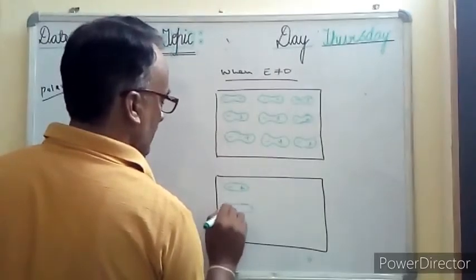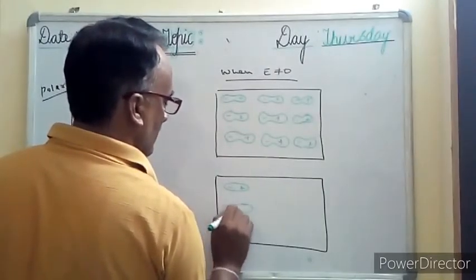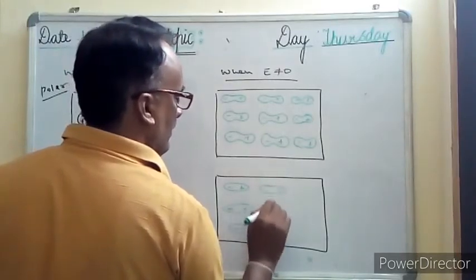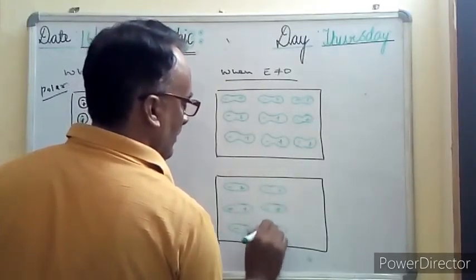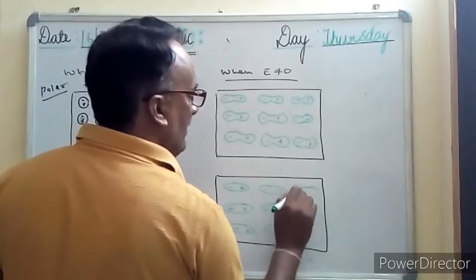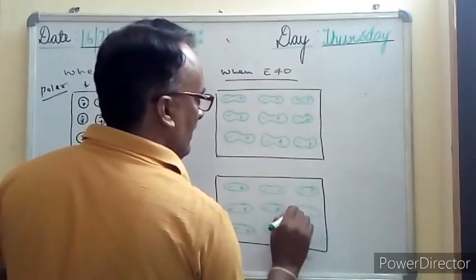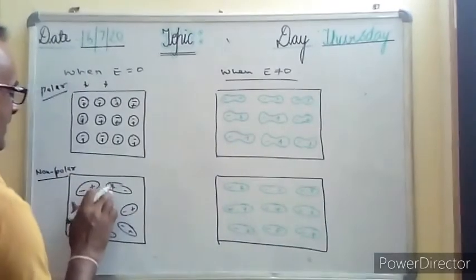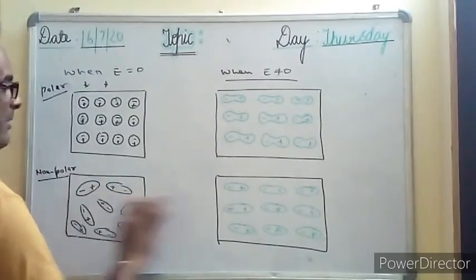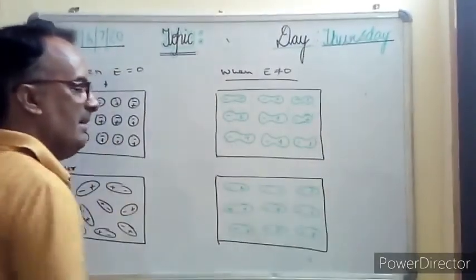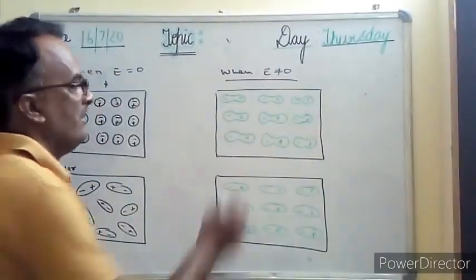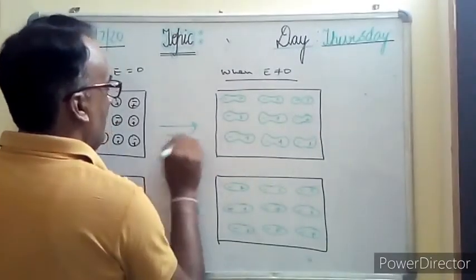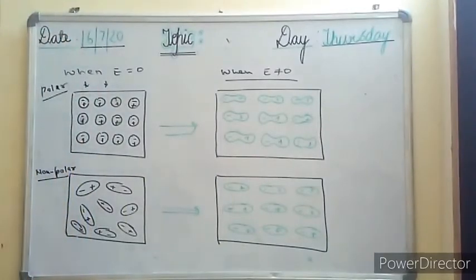Okay, it looks like this. Means the orientation will now be symmetrical. Before that, when there is no electric field, it is not in a symmetric way. Somewhere it is positive, negative, negative, positive. But when the electric field is there, they are in a systematic, symmetric form. So this is one polar, this is the non-polar. This is how it is behaving.